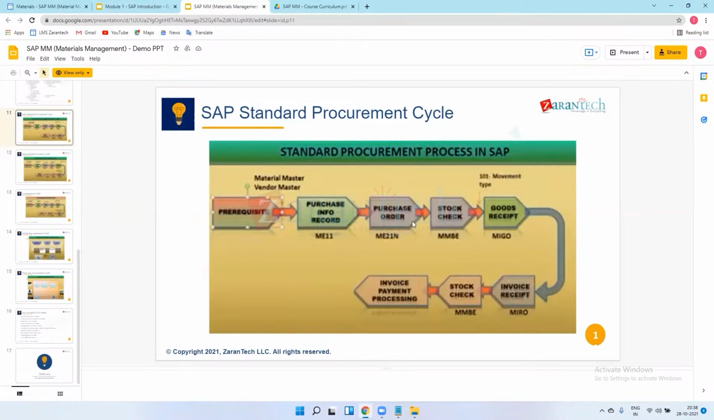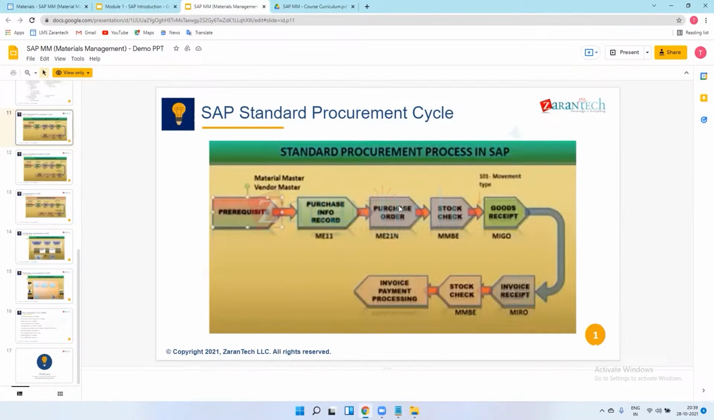Means where the vendor sends material to the company. We just receive this material with respect to the purchase order in our company, means in our plant, and then just do MIGO. MIGO is one type of transaction. There is a movement type 101. See, this is the basics of SAP MM.